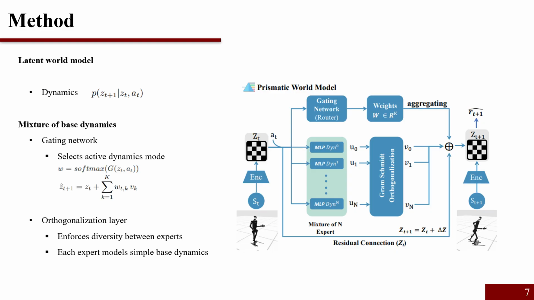There are three key components. Gating network: it selects which expert to use based on the current state. Multiple experts: each expert learns relatively simple dynamics, and complex behavior emerges from their combination. Orthogonalization layer: this enforces diversity among experts, so that they specialize in different roles.